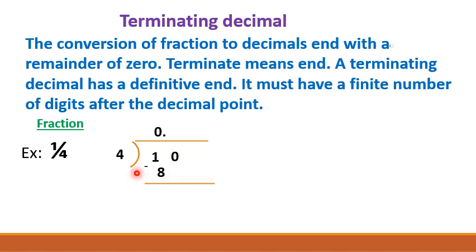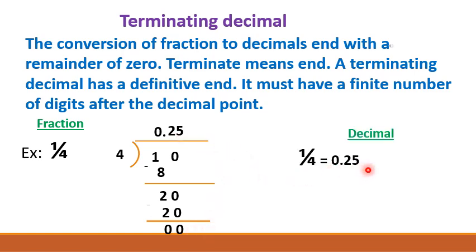4 into 2 is 8. Remaining is 2. Again put 0 here. Now 4 into 5 is 20. Now we get the remainder as 0, and here the quotient is 0.25. We can stop here because we got the remainder as 0. We cannot divide further. So the answer is 0.25. It stops here. This is a terminating decimal.